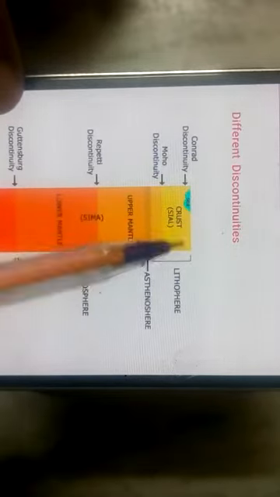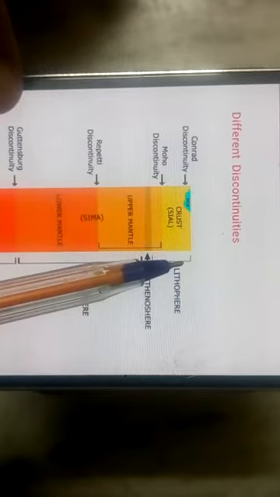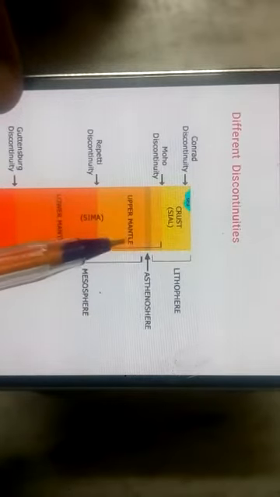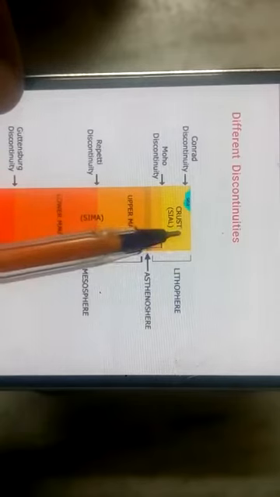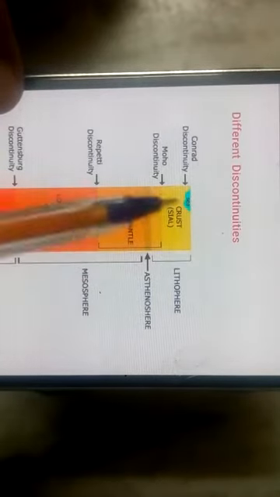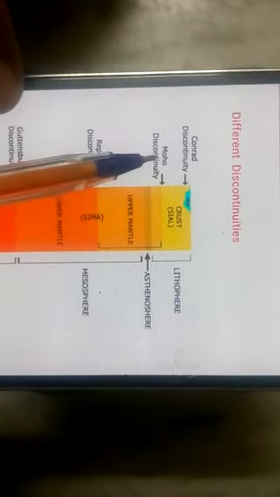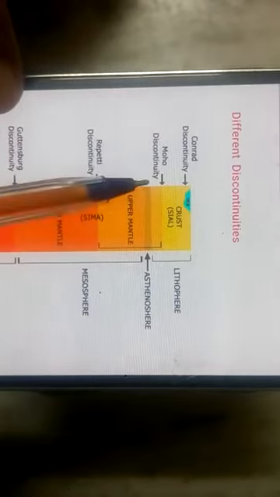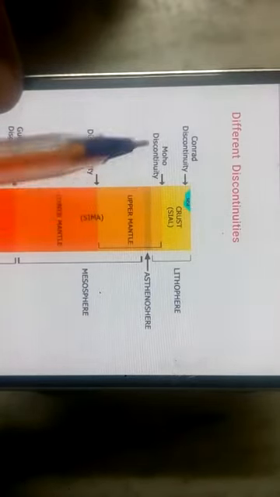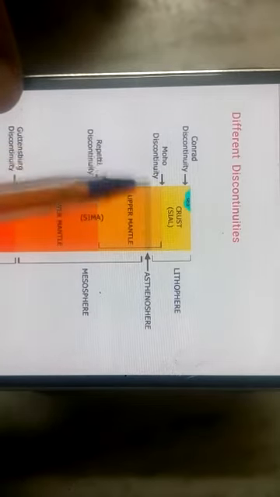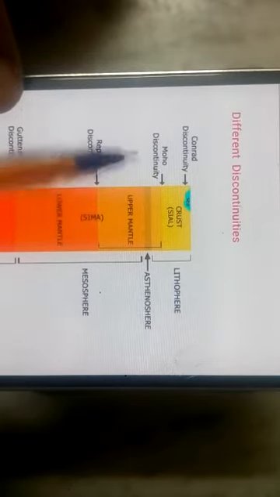Then, as you know, the density of the crust is lighter in comparison to the mantle area. So between crust and mantle there is the Moho discontinuity. Moho is also called Mohorovicic because it was introduced by the scientist Mohorovicic, and on his name the discontinuity is called the Moho discontinuity.